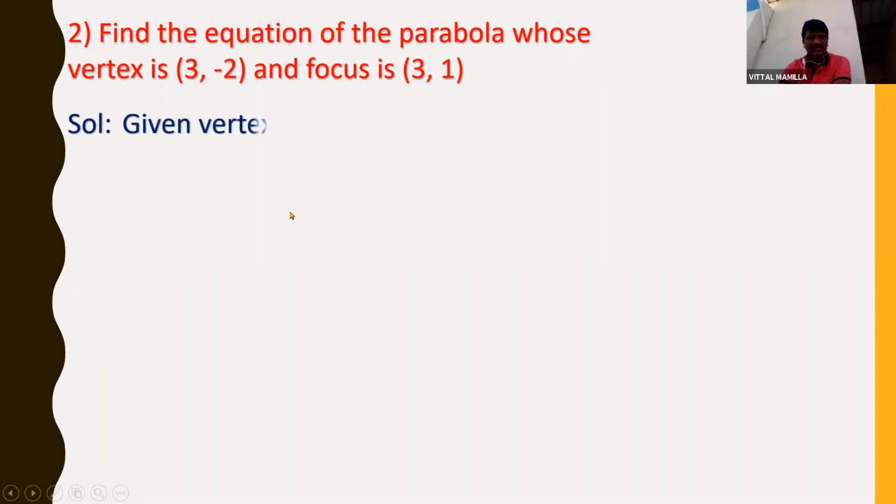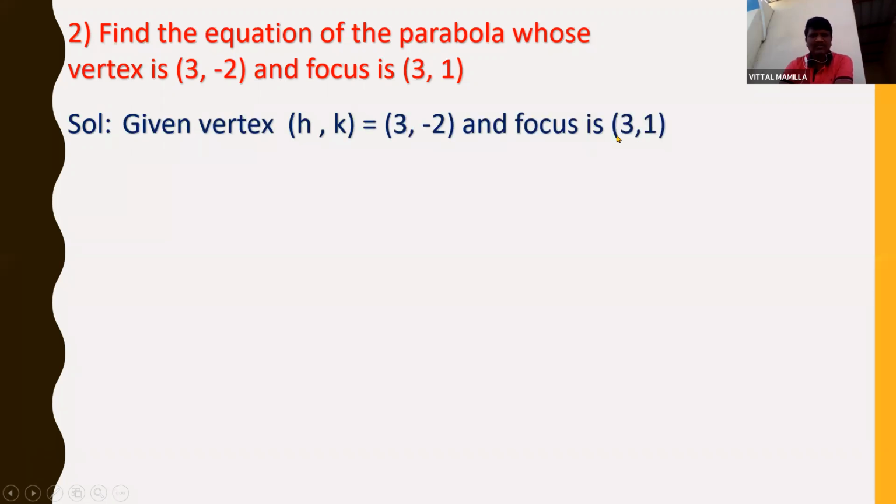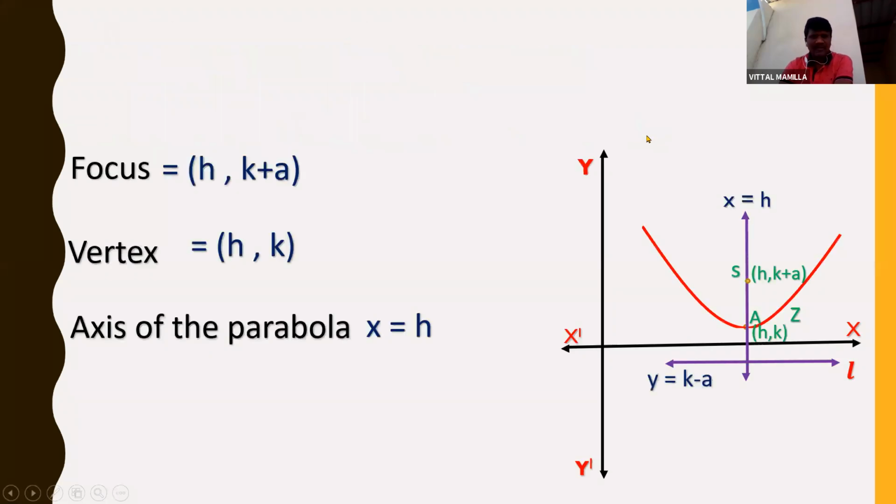So let us see. Given vertex h comma k is equal to 3 comma minus 2 and focus is 3 comma 1. So this is the diagram, just for our reference. You need not draw the diagram. So h is the same, right? h same means how to write the focus and vertex values?